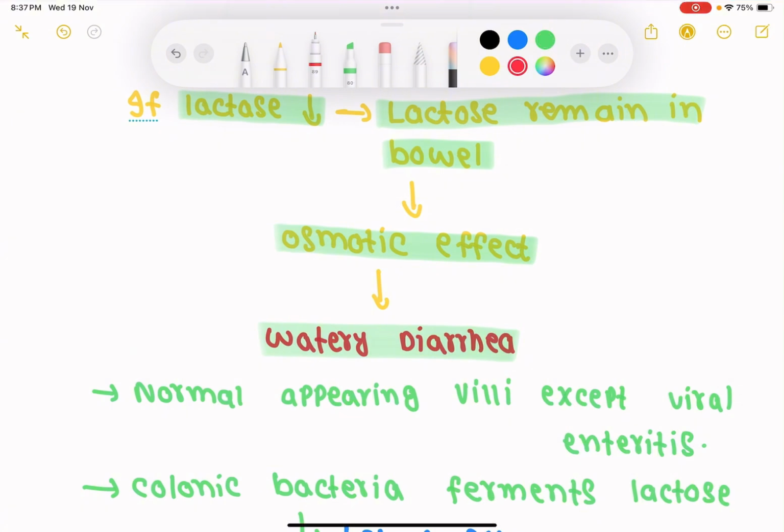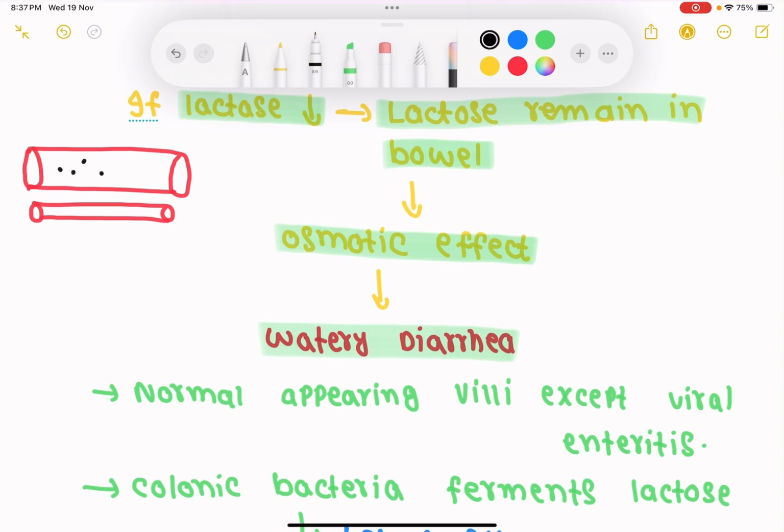So let me draw a diagram first. Let's say this is intestine and this is a blood vessel related closer to it, intestinal. So we see that if we have lactose intolerance, then this is, let's say, lactose. This lactose is not digested into monosaccharides, so it will remain as lactose and this will attract water toward the intestine and that will cause a watery diarrhea. This is called the osmotic effect. Because of this osmotic effect, it will cause diarrhea that will be watery diarrhea. So this is called the osmotic effect of lactose.